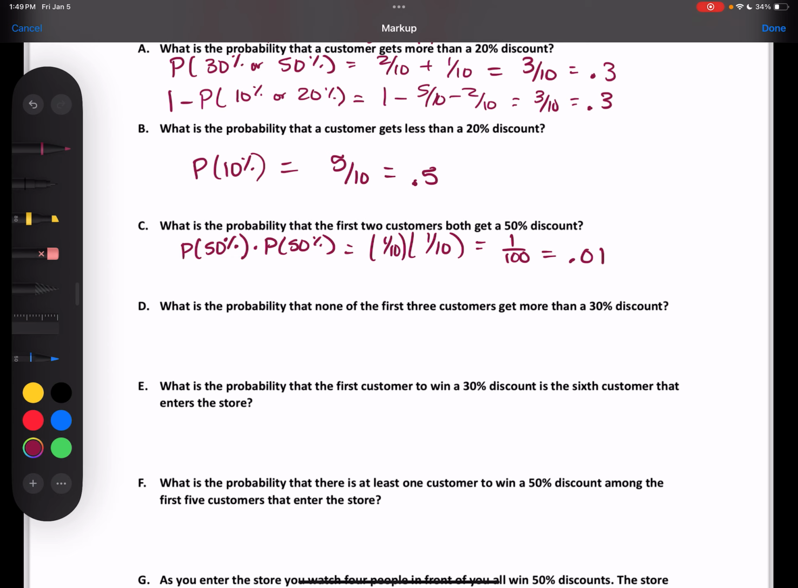All right, so basically this is just saying that none get a 50%. So this is going to be 1 minus 0.1, that's 1 minus the probability that they get a 50%. And that's for each person, so then we're going to cube it. So 0.9 cubed is.